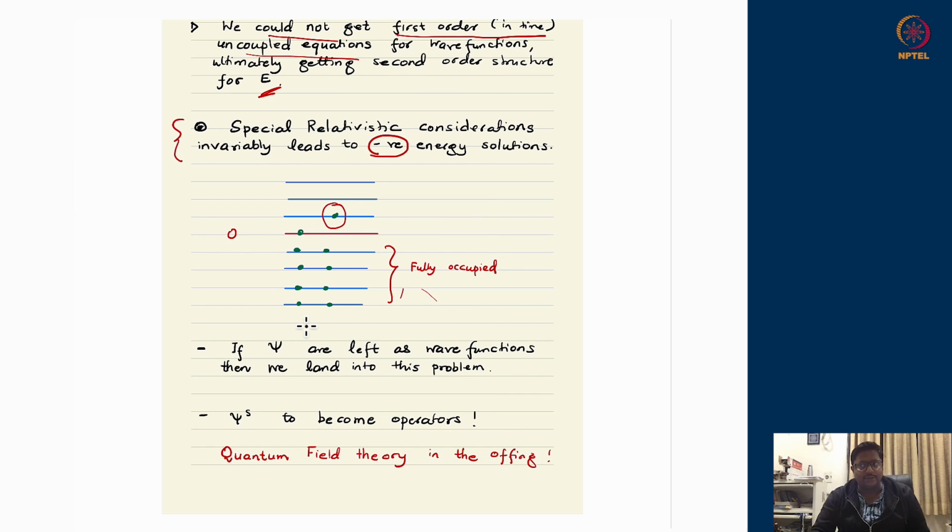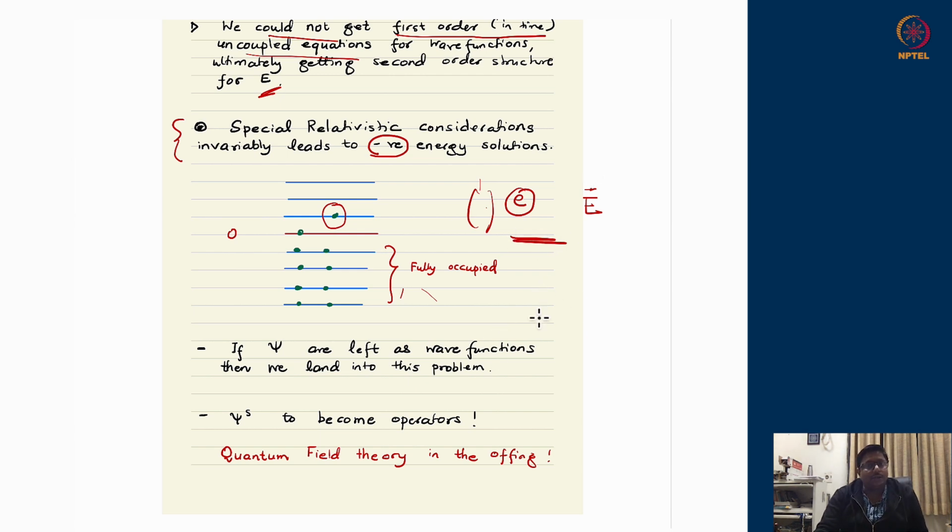So then probably we are talking about fields, wave functions which have some charge, and if they have some charge, they will talk to the electromagnetic field outside. So we should write down a special relativity compatible Hamiltonian of a charged particle. Right now we have written it for a free particle. We should write it down for a charged particle interacting with an electric field. That attempt we should make.